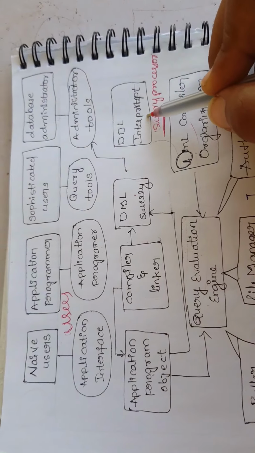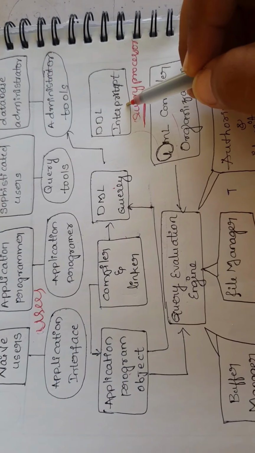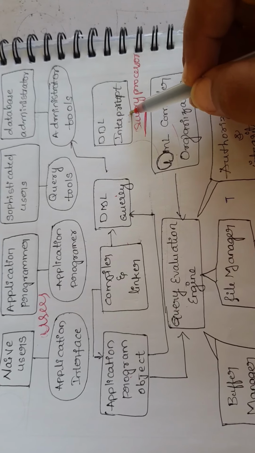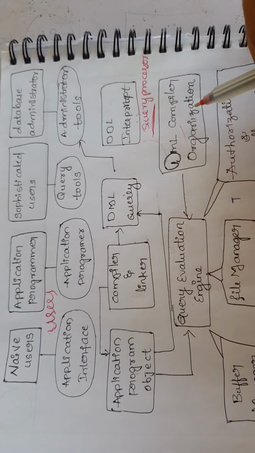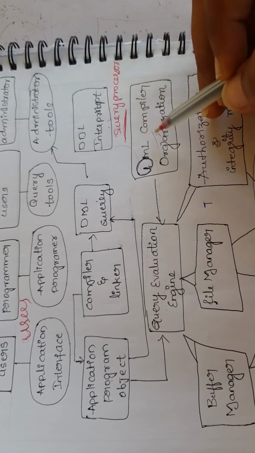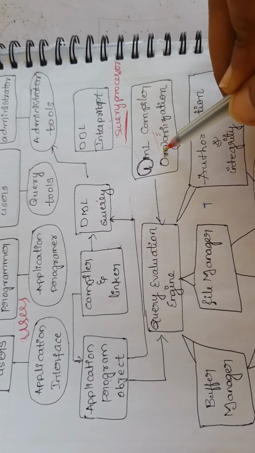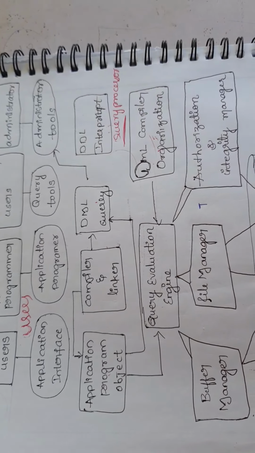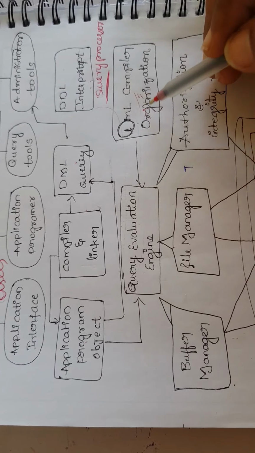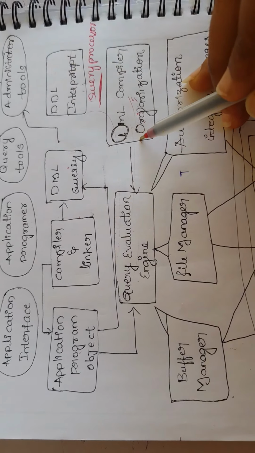If we go for the DDL interpreter, this interprets or executes the DDL statements and fetches the information from the data dictionary. And if you go for the DML compiler, it translates DML statements in query language into low-level instructions so that the query evaluation engine can easily understand that thing which is here.